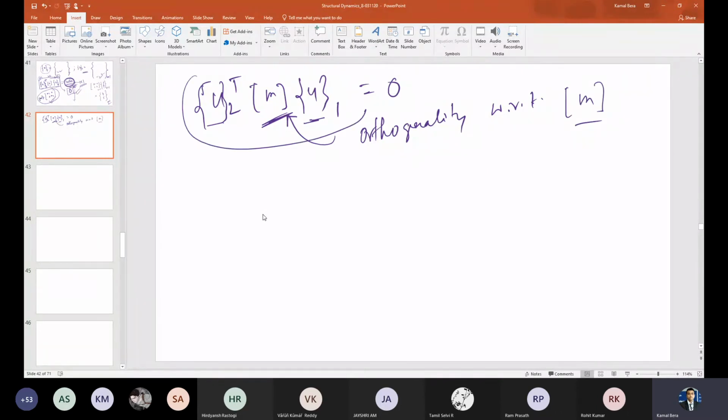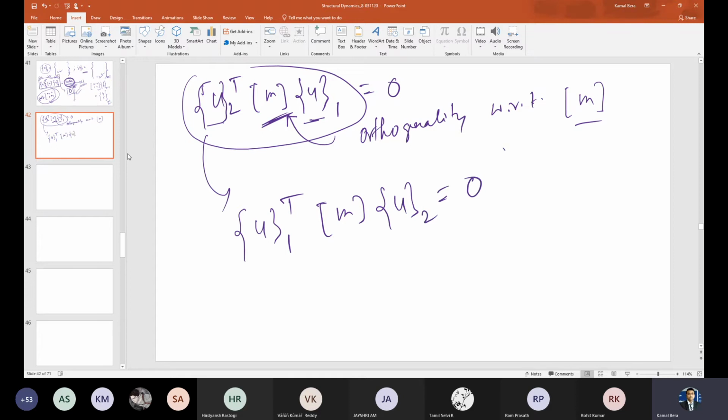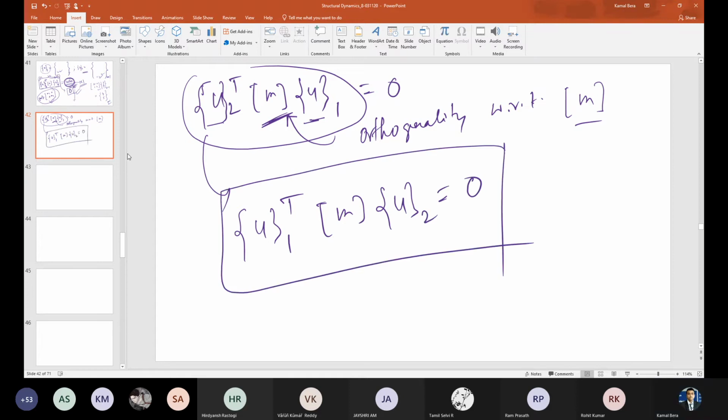Now, if I take the transpose of both sides, then what will happen? Can I write it? Does everybody agree with me? Any doubt?